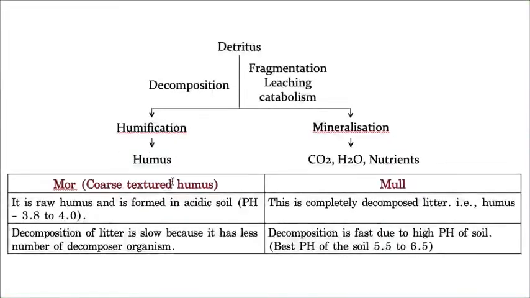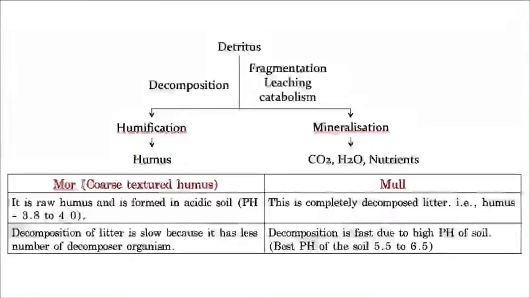Now, humus is of two types. Again, this is a piece of information I am giving you. You need not remember this, because as I am explaining, for your understanding's sake, a few extra things also need to be explained. Whenever I am explaining extra, students, this is only for your understanding, no need to remember it. So please focus on the important things, and just read the remaining things for general or basic understanding. Now this is the kind of humus formed by humification.